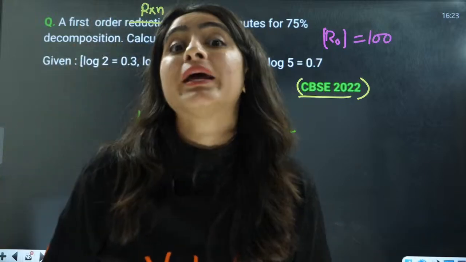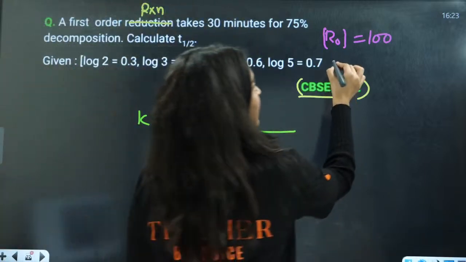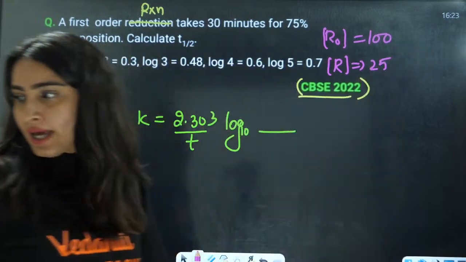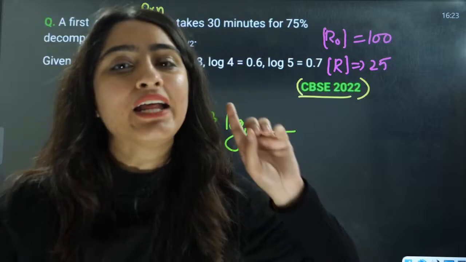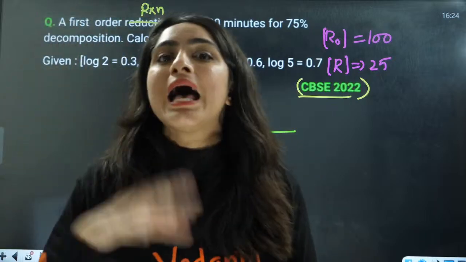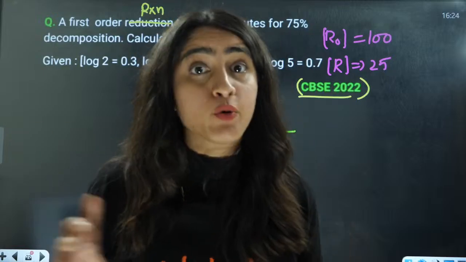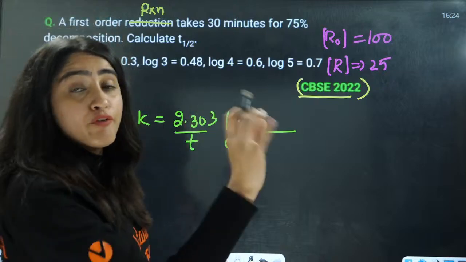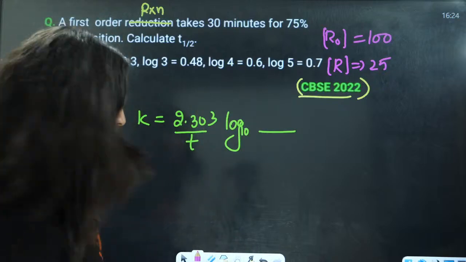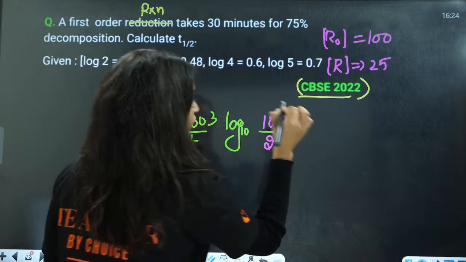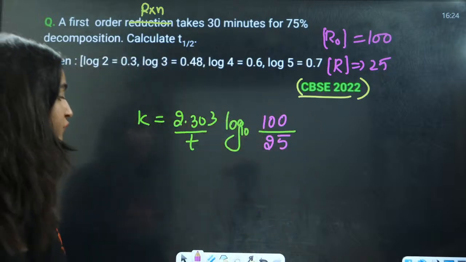So, how much will be left behind? 25 will be left behind, because 75% is consumed. If they say 60% is consumed, that means 60% is decomposed and 40% is left behind. And here I have 25% left behind. So I'll just write it here: this is 100 and this is 25.